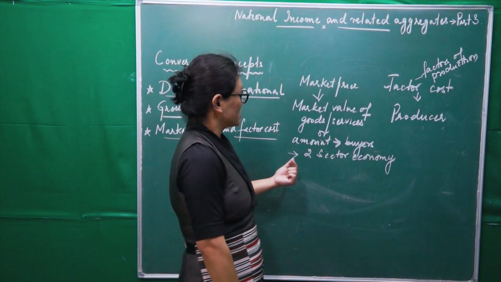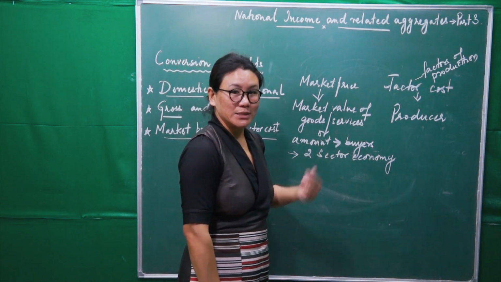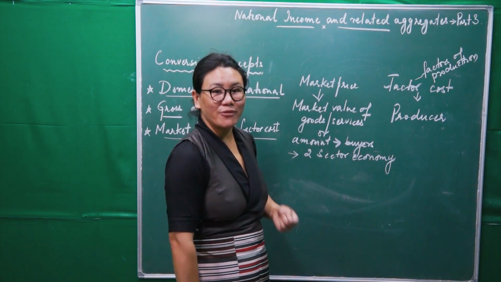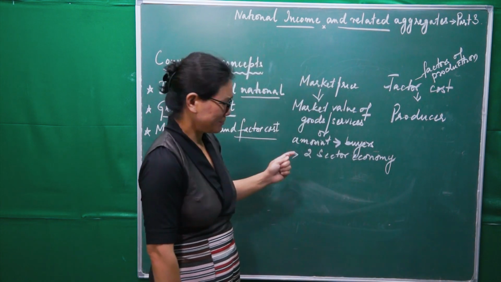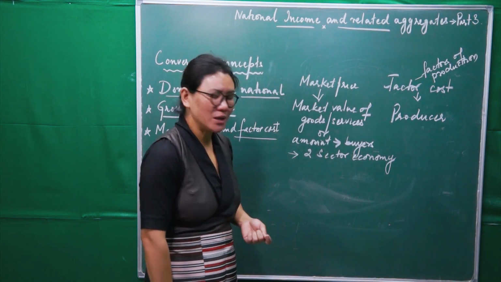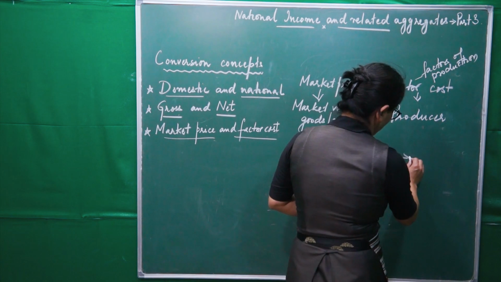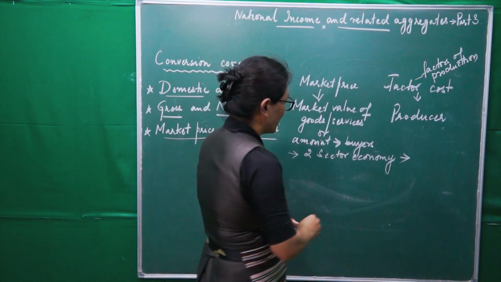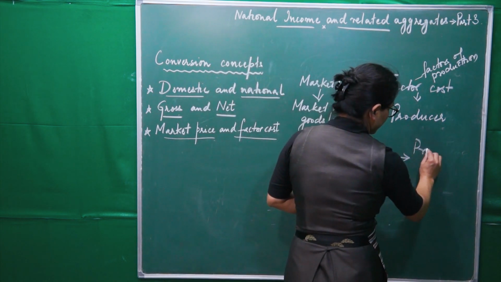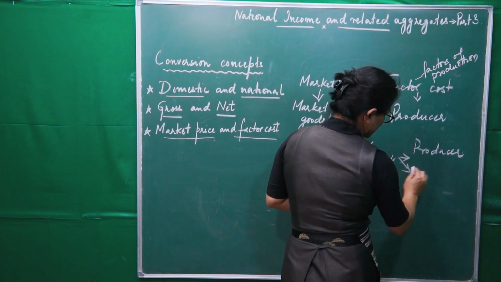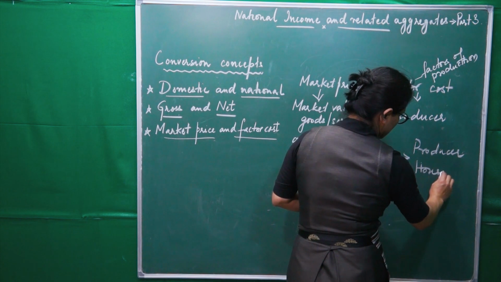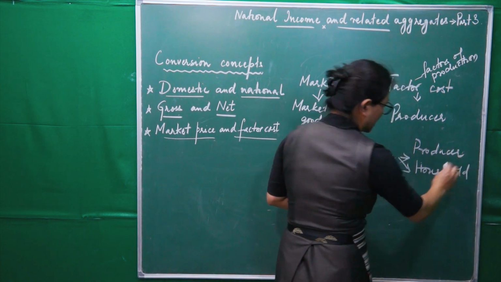A two-sector economy comprises only two sectors. One is producer and the second one is household. This is a two-sector economy.